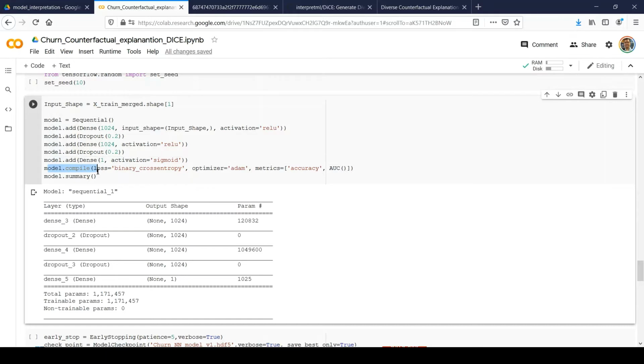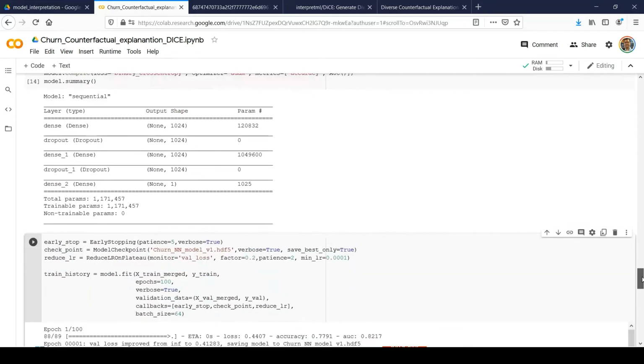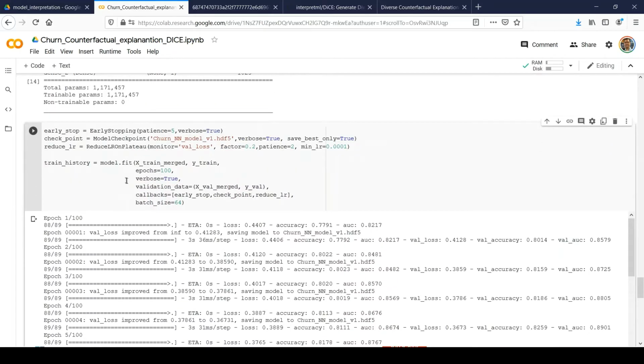And we will compile this with the help of binary cross entropy, right? As an optimizer I am using Adam, and here I am tracking accuracy and AUC as part of the metrics, right? So that's it from the artificial neural network perspective, right? So that is done. Now what I will do is simply train a model, and here I am defining the early stopping criteria.